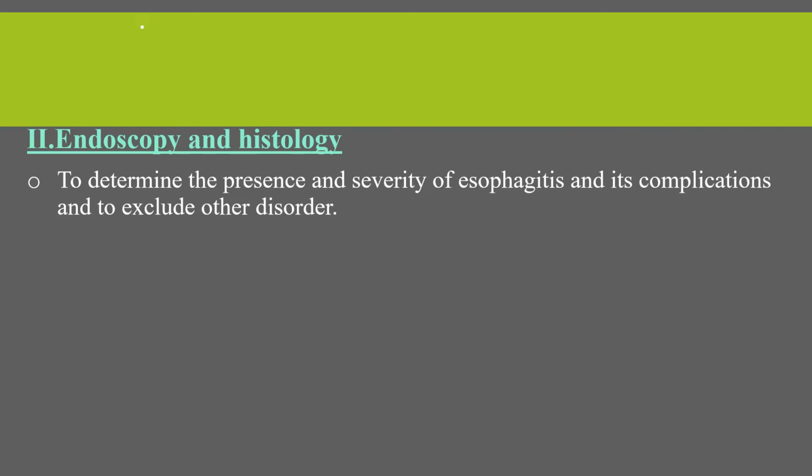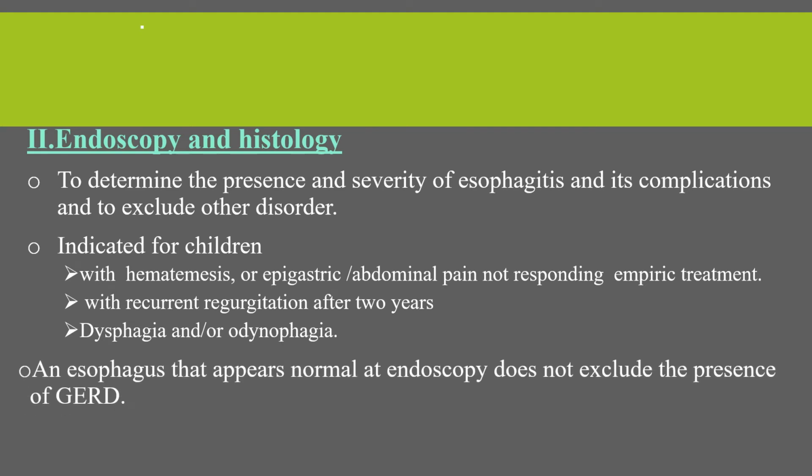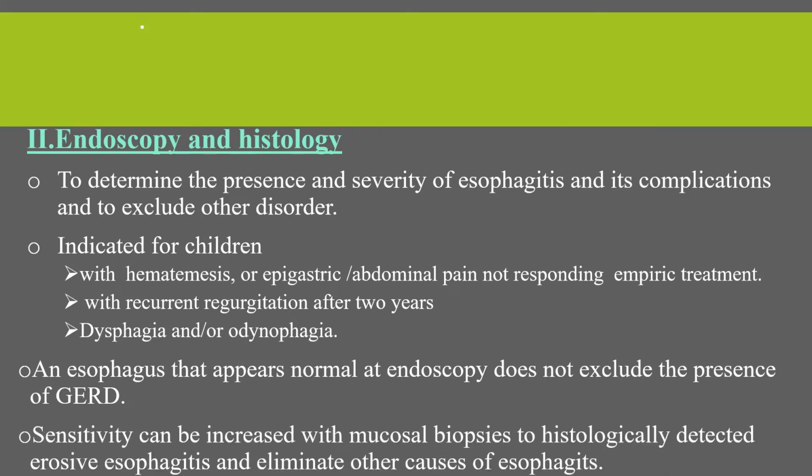This is to determine the presence and the severity of esophagitis and its complications, and to exclude other disorders. And it is indicated for children with hematemesis or epigastric or abdominal pain which is not responding to empiric treatment, and for children with recurrent regurgitation after 2 years of age, and if there is dysphagia and odynophagia. An esophagus that appears normal at endoscopy does not exclude the presence of gastroesophageal reflux disease. And sensitivity can be increased with mucosal biopsies to histologically detect erosive esophagitis and eliminate other causes of esophagitis.